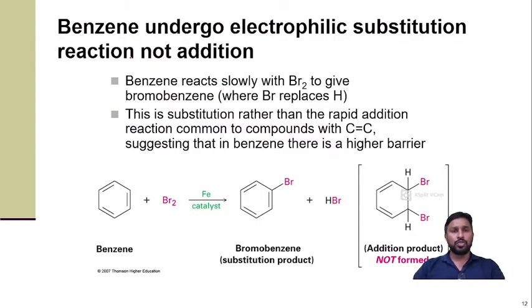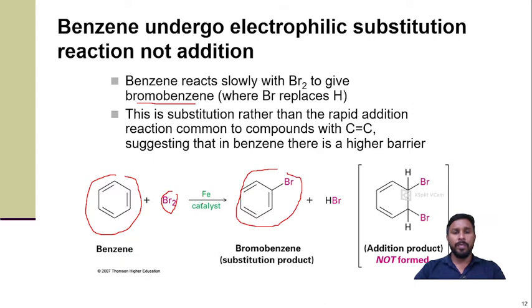Now the first one. Benzene undergoes electrophilic substitution reaction, not addition reaction. So look at this example. Benzene reacts slowly with bromine to give bromobenzene. When benzene reacts with bromine, it produces bromobenzene. This reaction is slow and it requires a certain catalyst. So here we can say there is a substitution of one hydrogen with bromine and we get